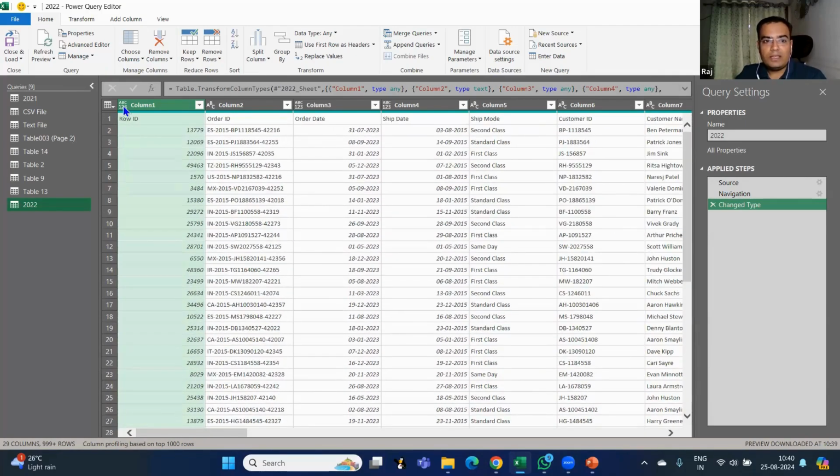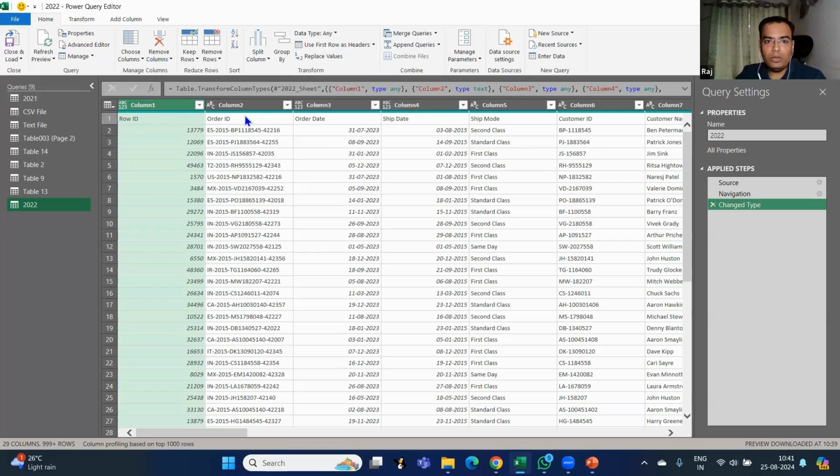First of all, if you can see, the column headers are column 1, column 2, column 3, column 4. Actually, the header should be this one: row ID, order date, ship date. These are my headers. Now, if I want to change it, there's a direct option called use first row as header.